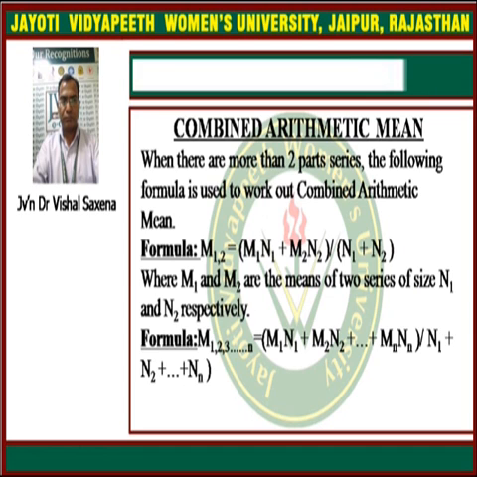And then we have to talk about the combined arithmetic mean. Suppose we have a series of more than 2 parts, then we can use the combined arithmetic mean, which is given by m12 equal to (m1 n1 plus m2 n2) upon (n1 plus n2), where m1 and m2 are the means of the two series of sizes n1 and n2 respectively. We can expand this formula for different parts of the series. If we have n parts, then the formula is shown in this part.